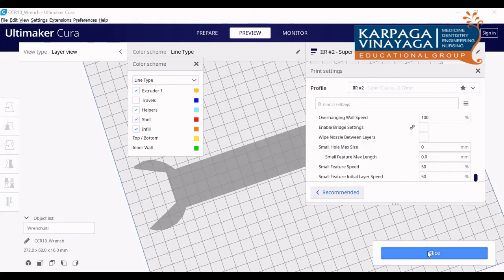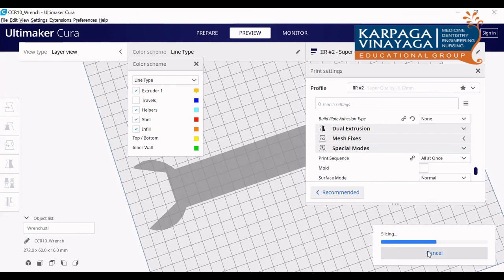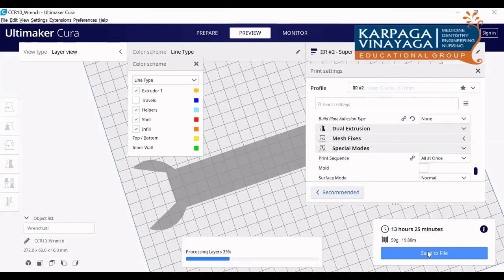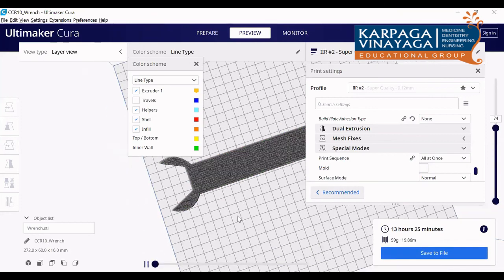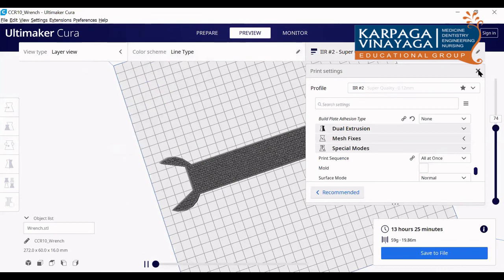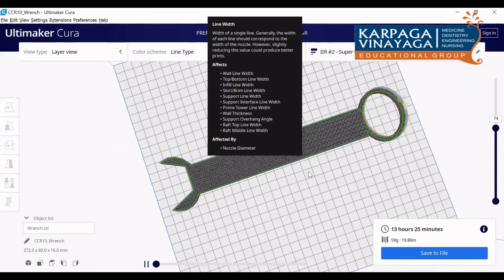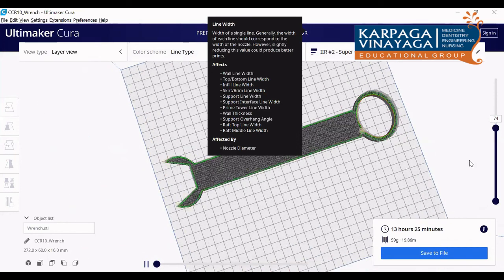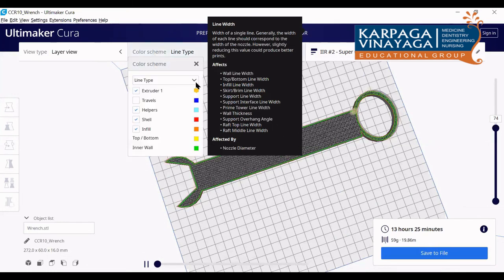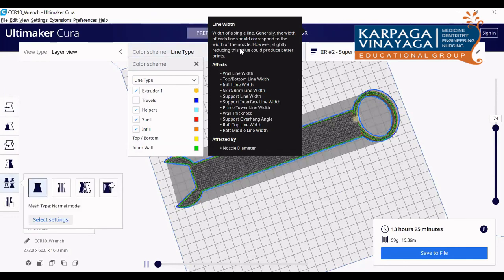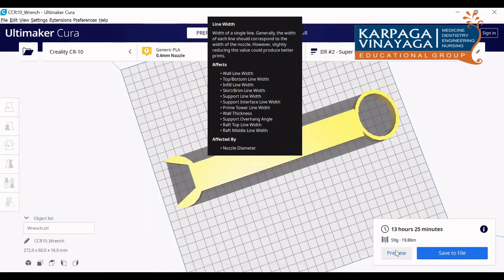Just go for slice. Then you can go for preview here.